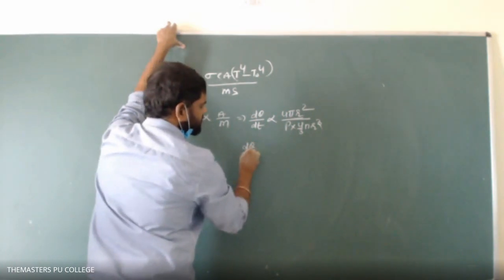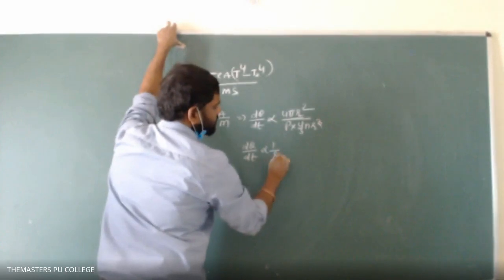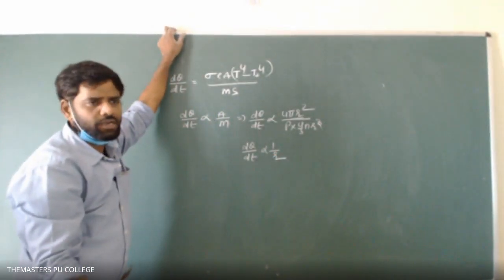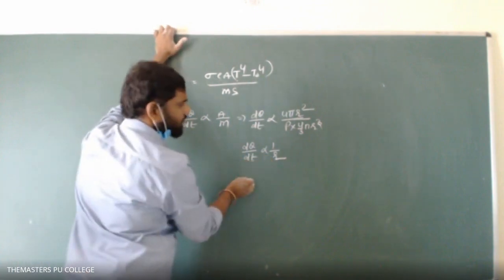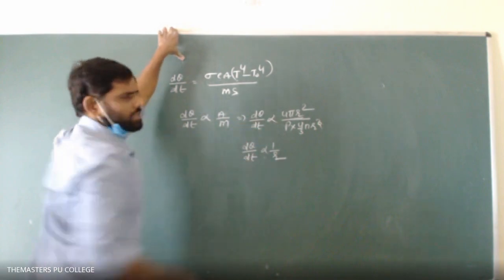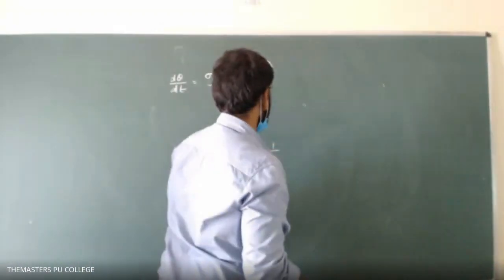Then d theta by dt is proportional to 1 by r. Correct? Because these two spheres are made of the same material, you can write the same here only.